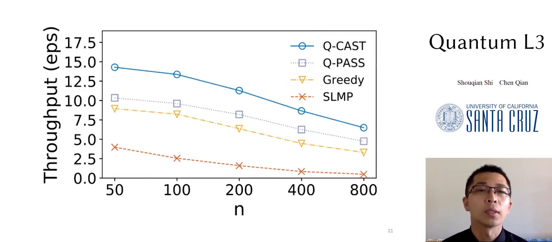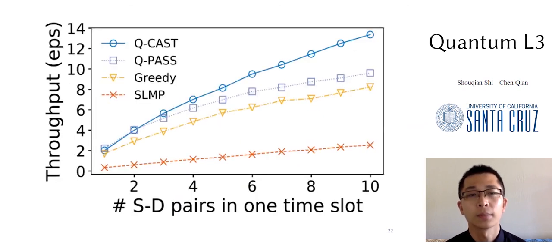We evaluate the scalability of the routing algorithms with the size of the network N. A larger network means the average distance of the SD pair is longer, and all the algorithms exhibit a logarithmic throughput degrease with the network size. We evaluate the scalability of the routing algorithms with a number of concurrent source and destination pairs.